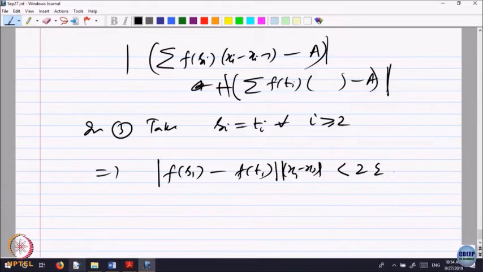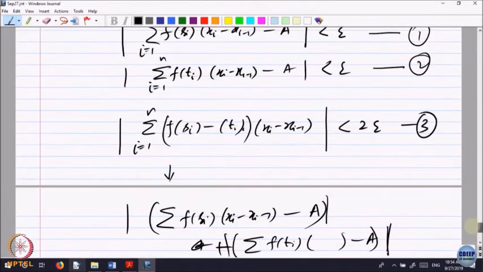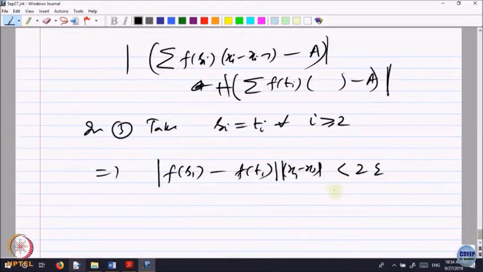Is that okay? In equation 3, I am putting S 2 equal to T 2, S 3 equal to T 3, and so on. All remaining terms will be 0 except the first one. So, the first one will be f of S 1 minus f of T 1 into the length, that is x 1 minus x 0. Okay. So, that is the case.